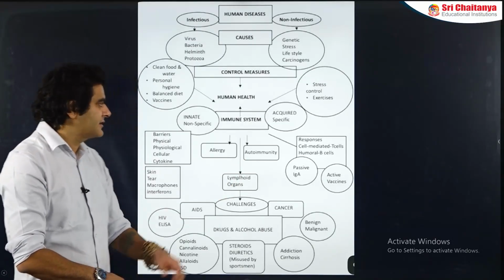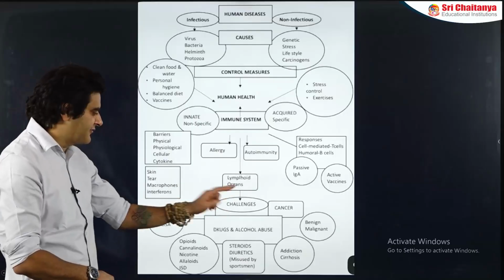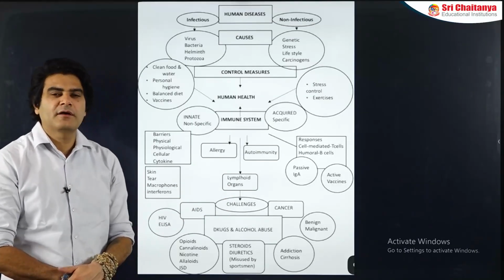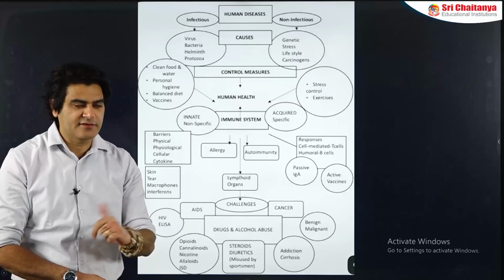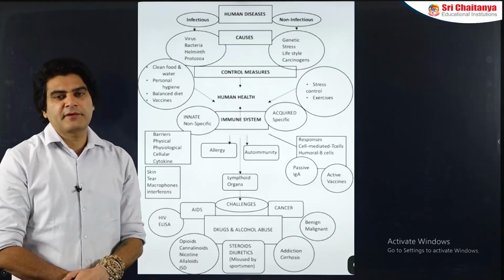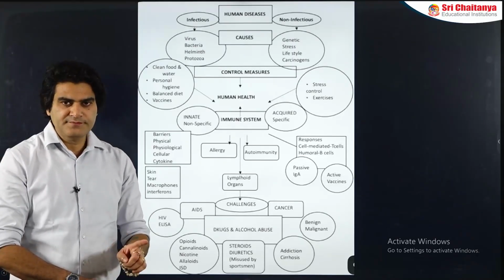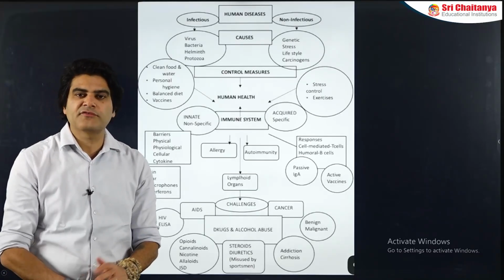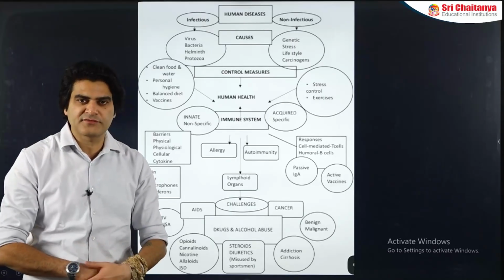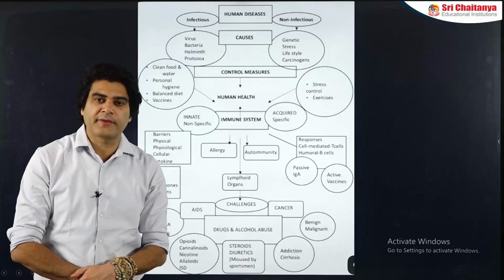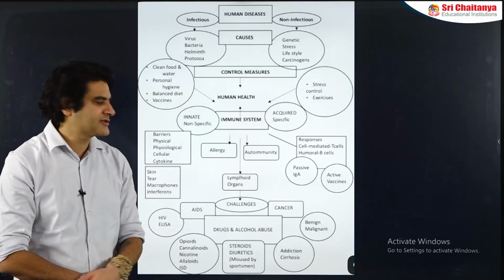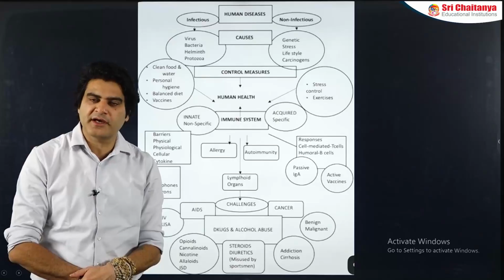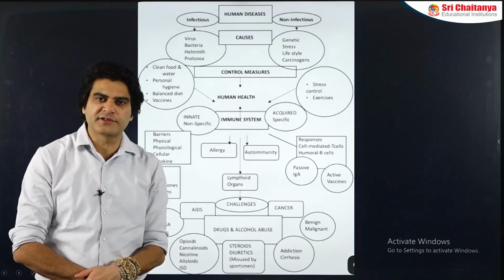Another important part in immune system is studying the lymphoid organs. There are 2 types of lymphoid organs in the body: primary lymphoid organs and secondary lymphoid organs. Primary lymphoid organs include bone marrow and thymus. Bone marrow is the site of production of all WBCs or all lymphocytes of the body, and is also the site of maturation of cells called the B-lymphocytes, which are responsible for HMI, humoral mediated immunity.